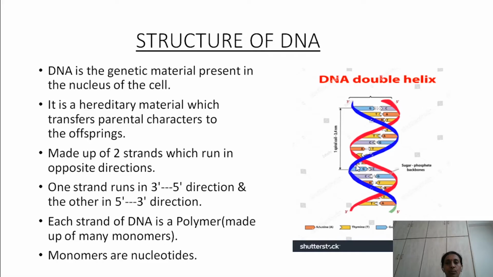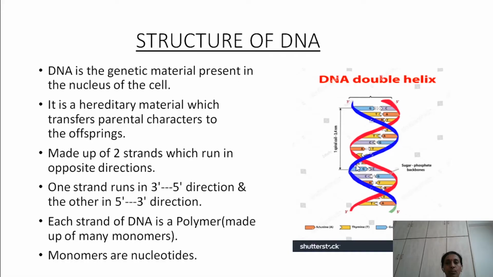So many monomers are joined together to form a polymer. So this DNA is a polymer, and it is made up of many monomers, and the monomers in this DNA structure are nothing but nucleotides. So DNA structure is made up of many nucleotides.